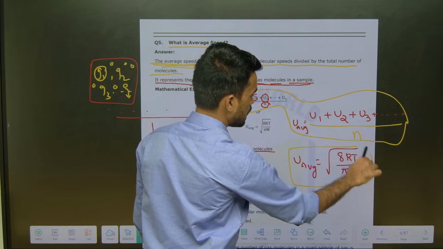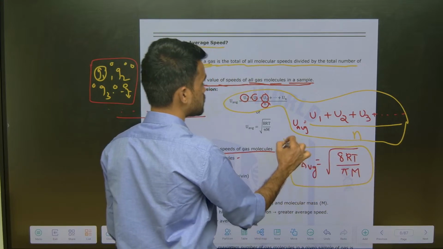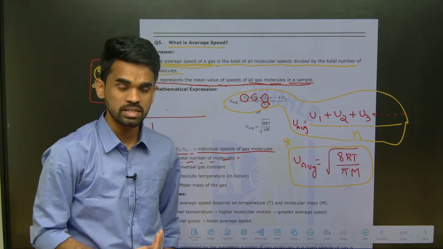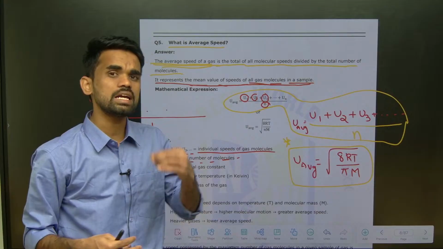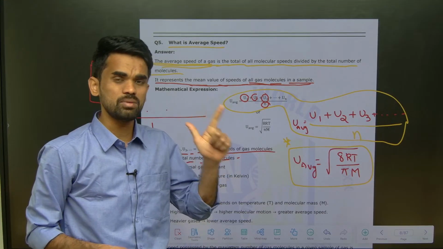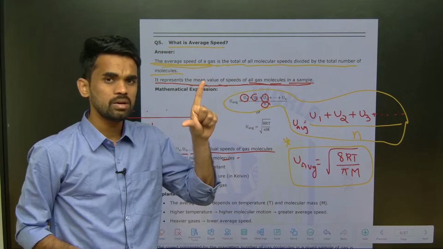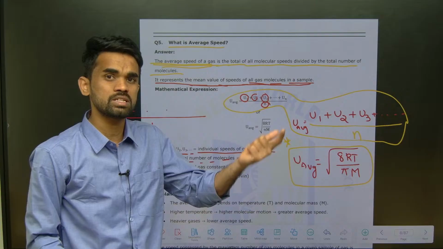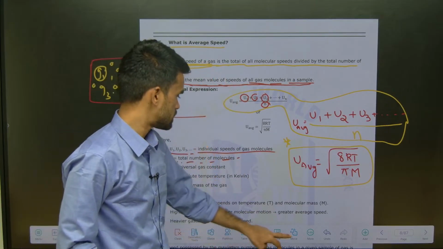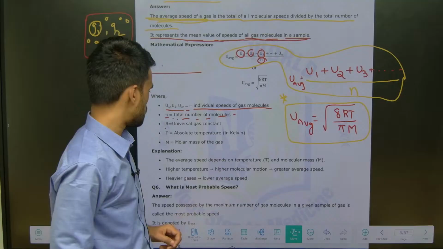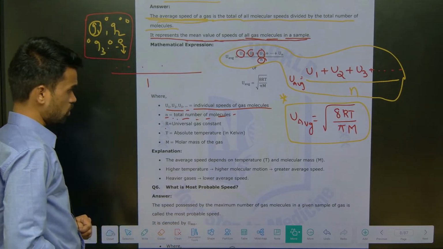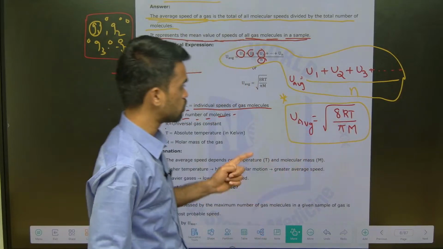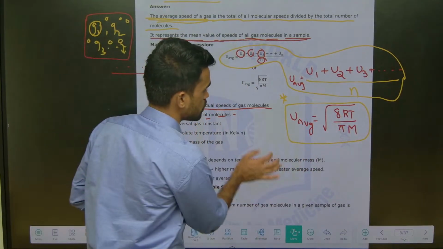Again remember, based on U average, U RMS and U MP, where U MP means most probable velocity, you can directly expect a question either in the physics or the chemistry part. Mostly it will be in the chemistry set, but you can also see it in the physics syllabus of JEE and NEET, because states of matter is there in your physics part also. So remember, root over 8RT by pi m is U average.